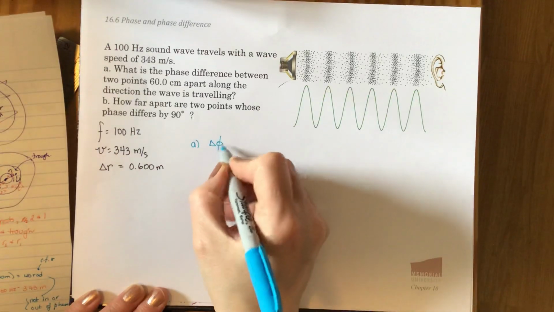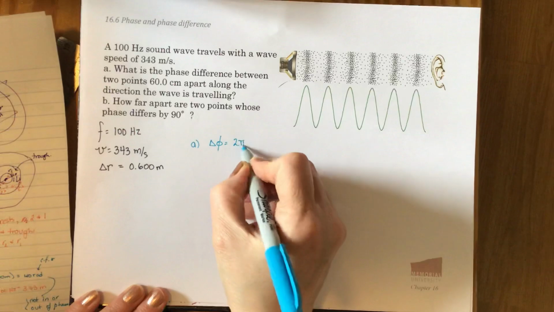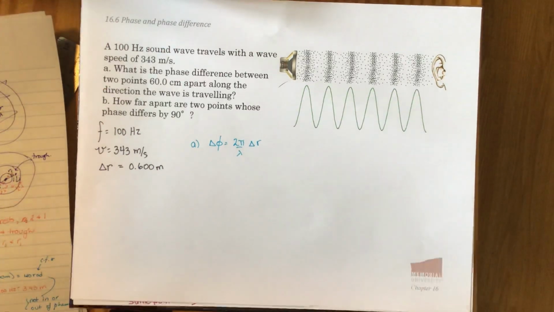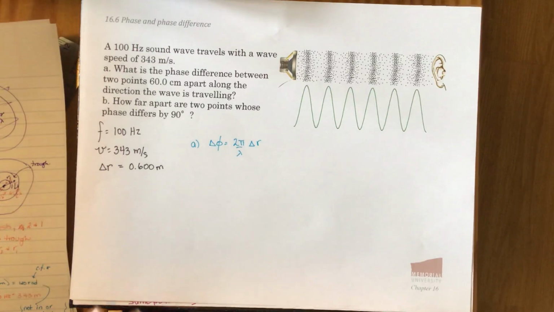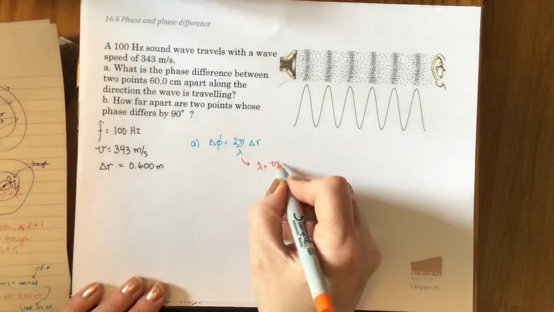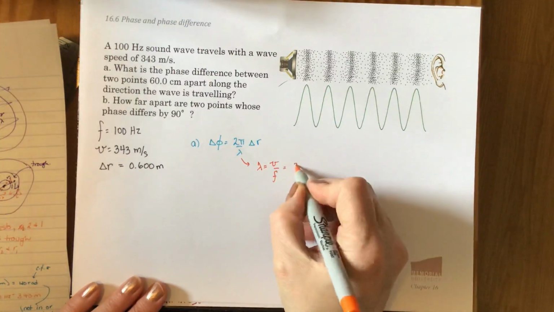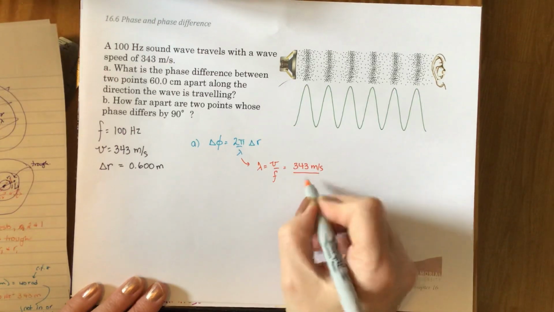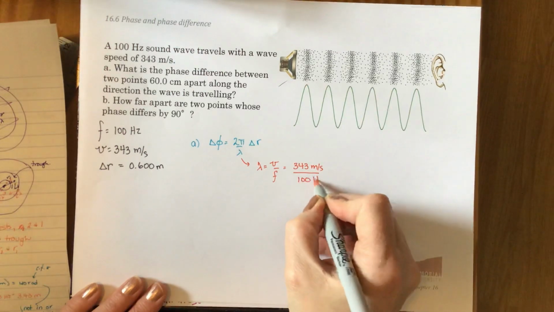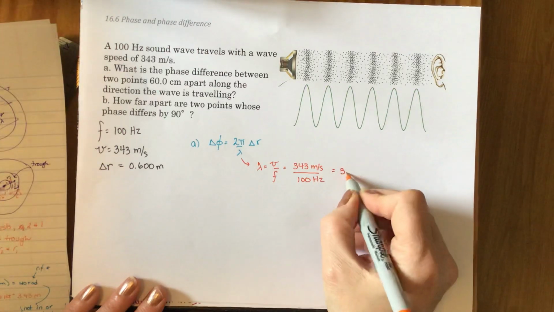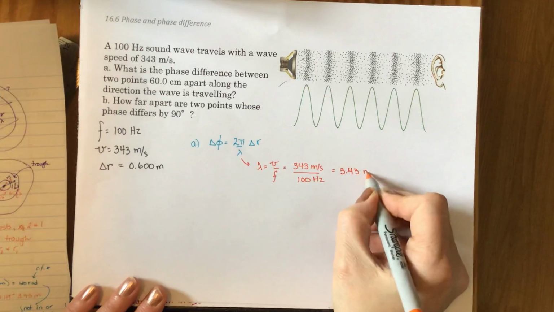Phase difference delta phi is 2 pi over lambda times delta r. In this one, delta r is easy, we know that, but what is lambda? Well, we know v equals f lambda, so lambda is v over f, 343 meters per second divided by 100 hertz, where hertz is seconds to the minus 1, gives us a wavelength of 3.43 meters.